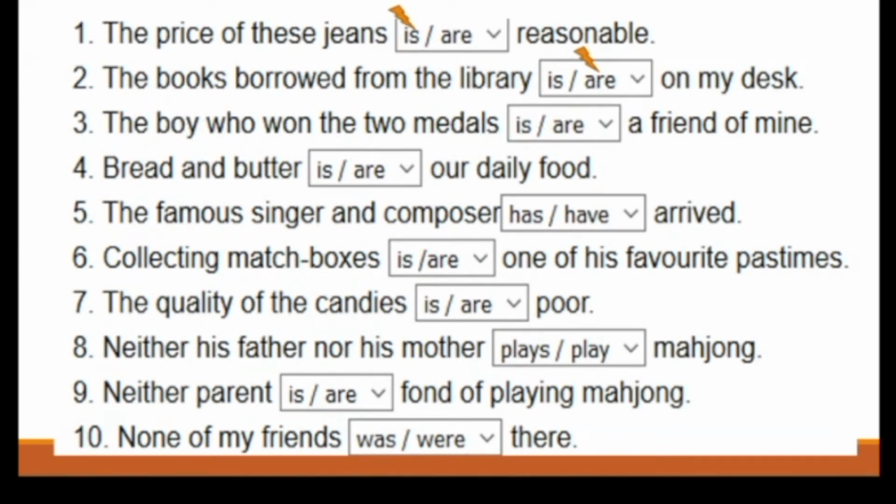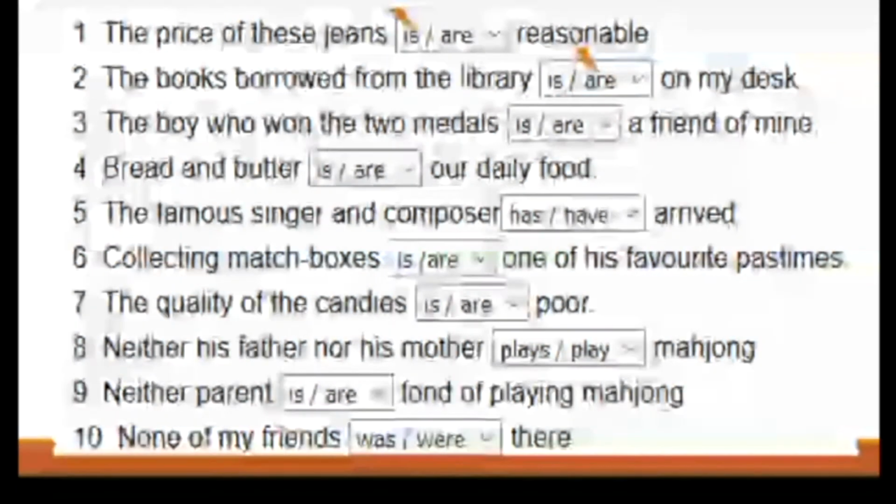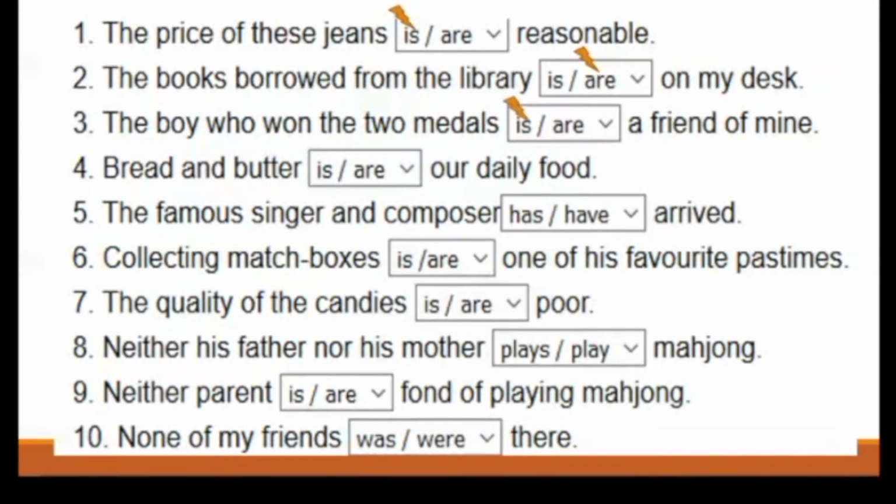Number 3. The boy who won the 2 medals are a friend of mine. The answer is is. Why is? Because the subject is the boy. Number 4. Bread and butter is our daily food. The answer is is. Why is? Bread and butter is considered as one unit.